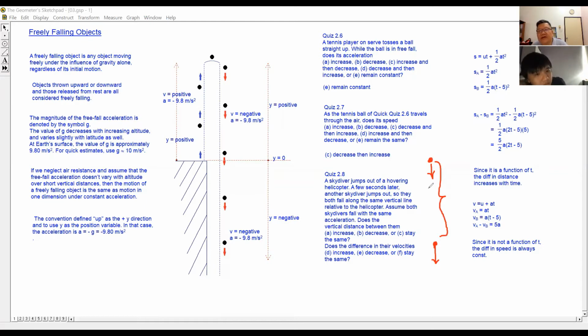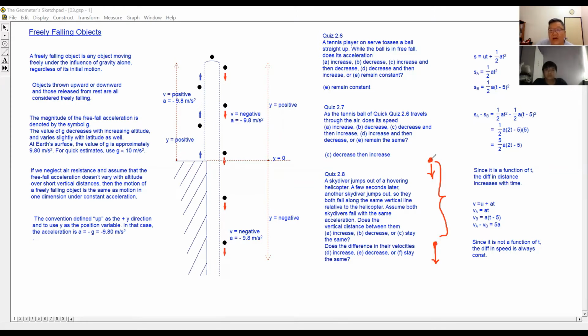Then the second question is, this person is moving with a certain velocity, and this person is moving with a certain velocity. Of course, because this person jumped out first, the first person will have a higher velocity, right? The one following behind will be slower.